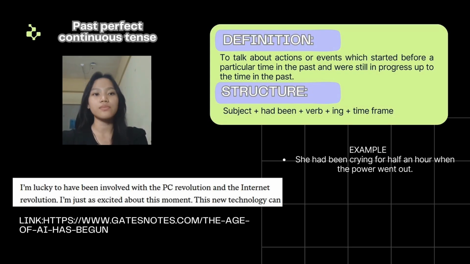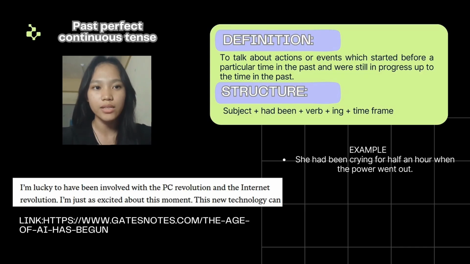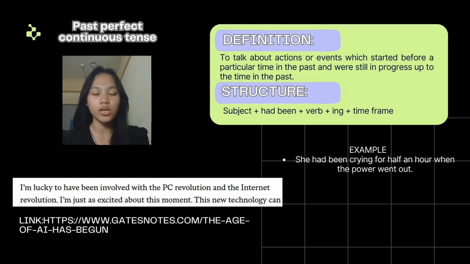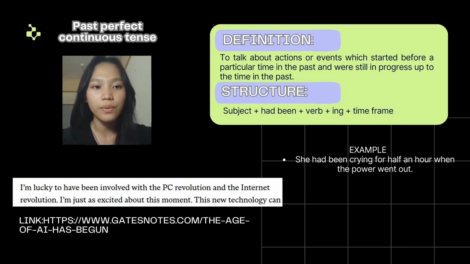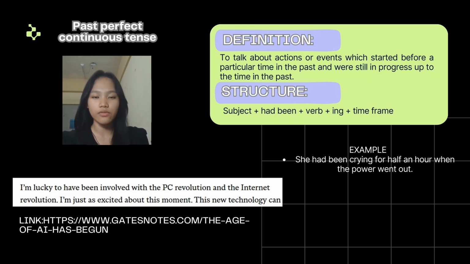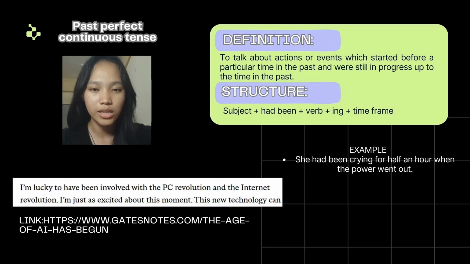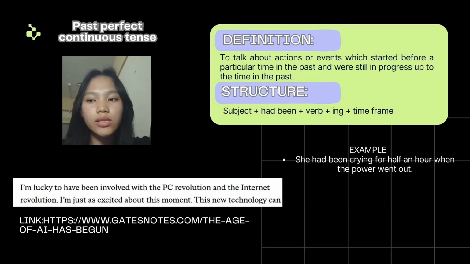To begin with, past perfect continuous tense is used to show an action that started before a particular time in the past and continued up to that time. The structure is subject plus had been plus verb plus ing and a time frame. For example, she had been crying for half an hour when the power went off. From an AI article that I found, I'm lucky to have been involved with the PC revolution and the internet revolution. From the article, the subject is I am lucky. To have been is had been plus verb, involved.